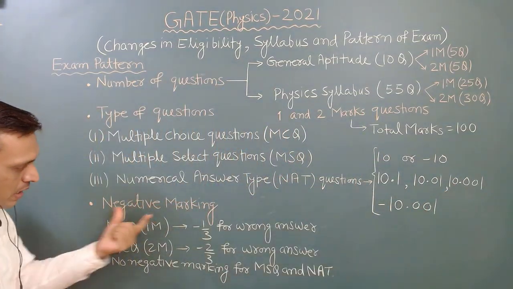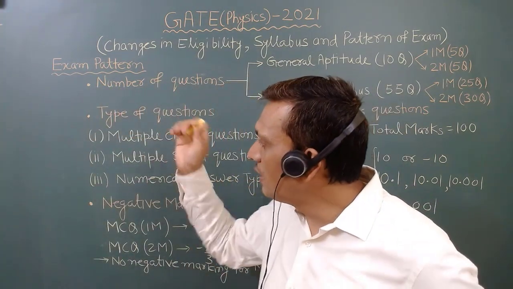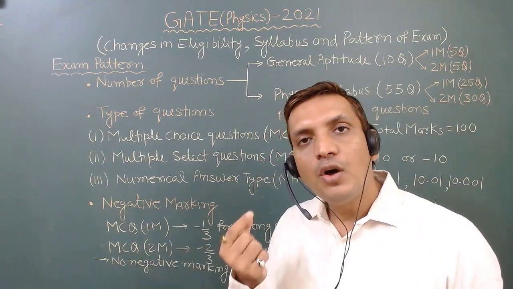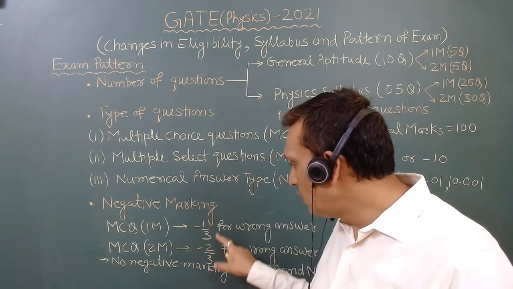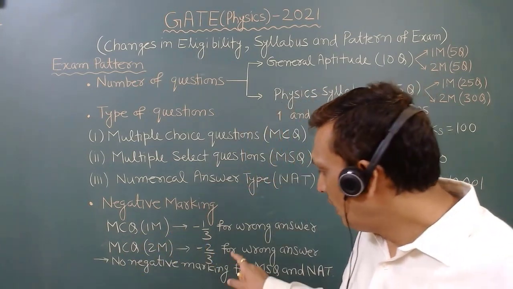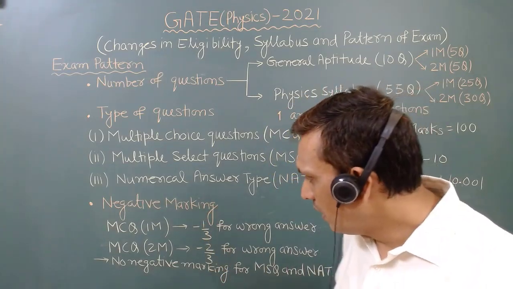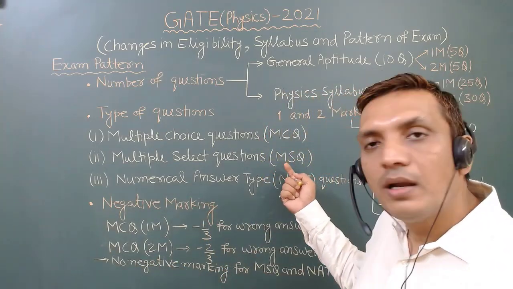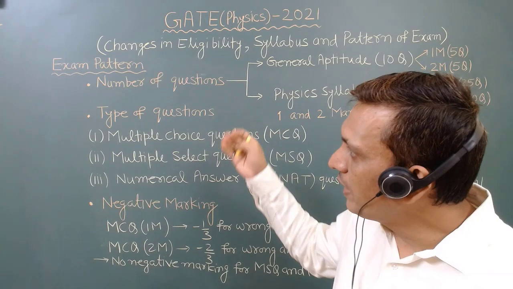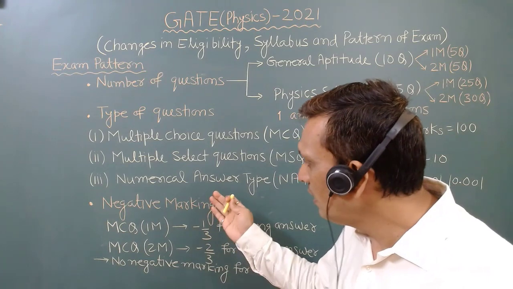Now, what is the negative marking in this question paper? There will be negative marking in multiple choice questions only. And what will the negative marking be? For a 1 mark question, for 1 wrong answer, 1/3 marks will be deducted. And for a 2 mark question, for a wrong answer, 2/3 marks will be deducted. There will be no negative marking for MSQ and NAT type questions. So that is the exam pattern, in which we have discussed the number of questions, type of questions, and the marking scheme.